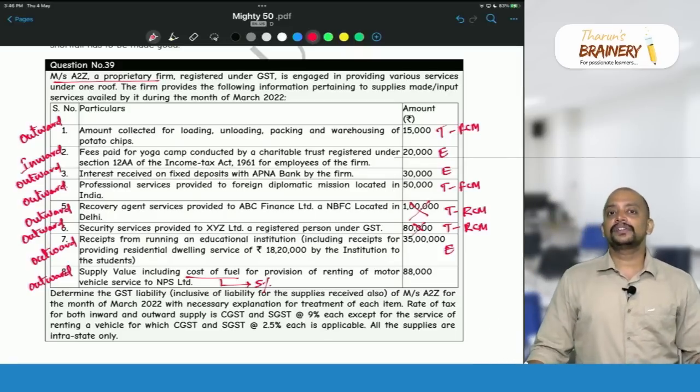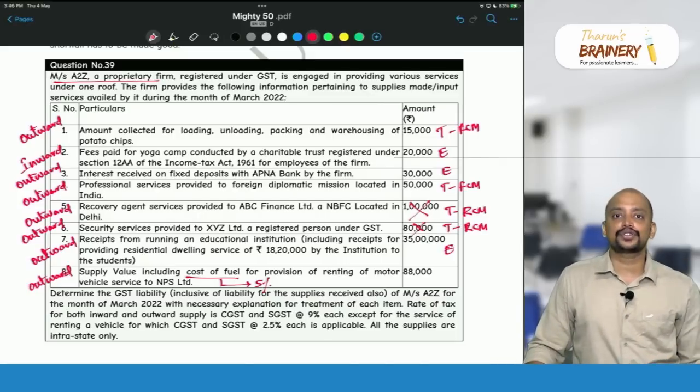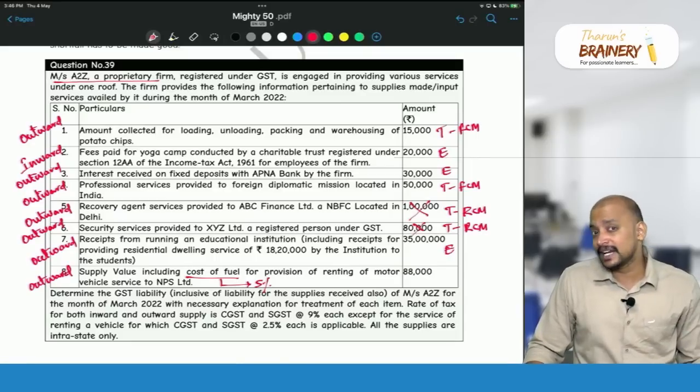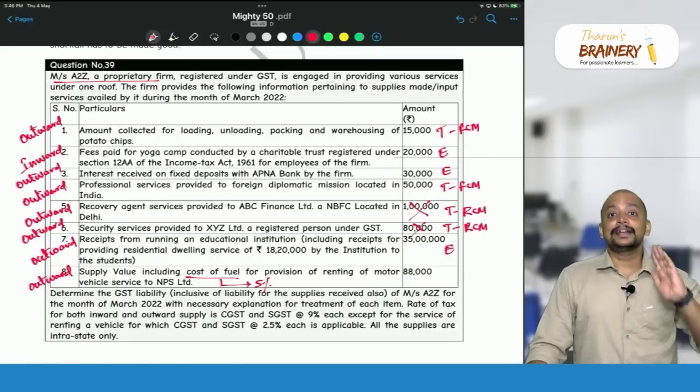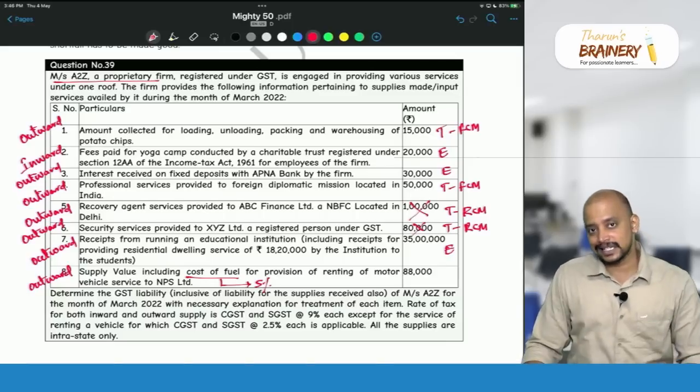And renting of motor vehicle to a person who provides transportation service to an education institution up to 12th standard, again not here. So, therefore, it is not covered under exemption, it will be taxable. But renting of motor vehicle is covered under RCM when? If 3 conditions are satisfied.